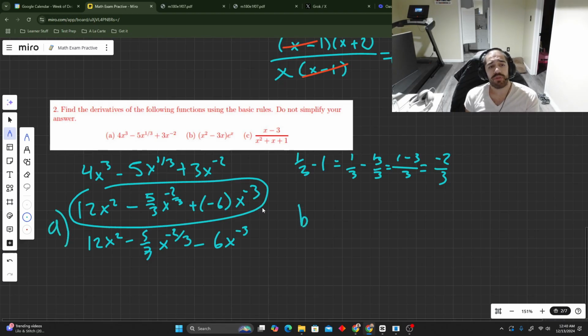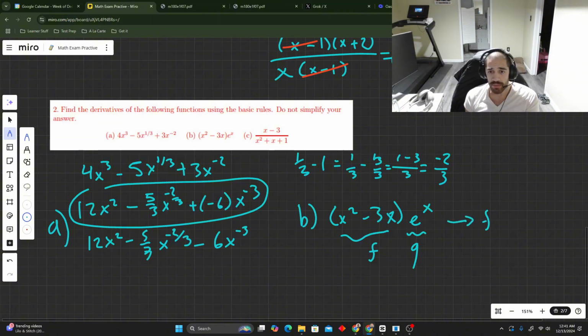B, we're going to do product rule here because we got 2 functions, okay? We're like, yo, man, what am I gonna do? This is a function f. This is a function g. What am I gonna do? All right, well you got to do product rule. F prime times g plus f times g prime.